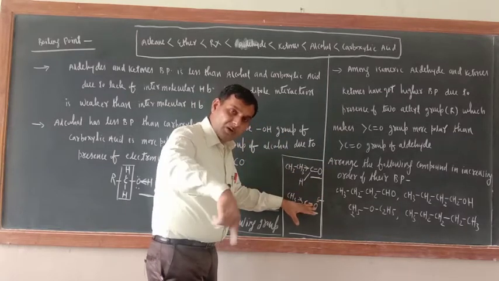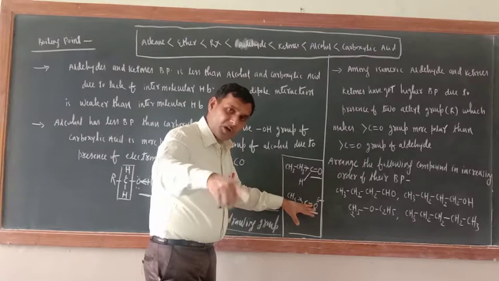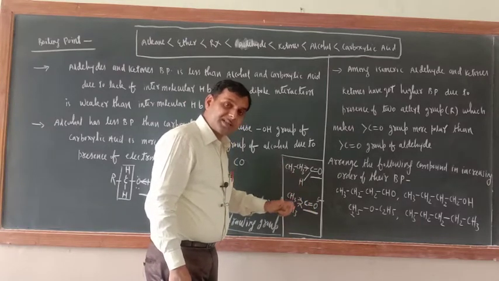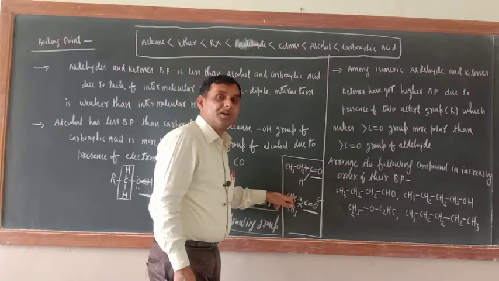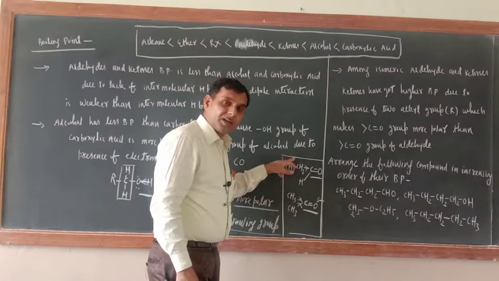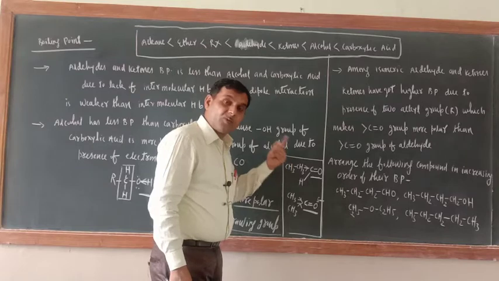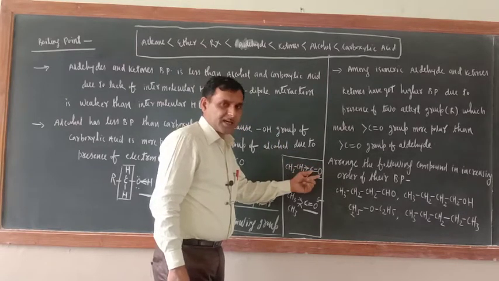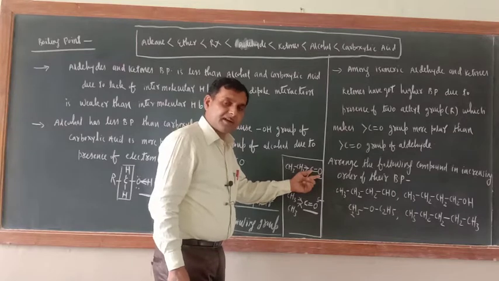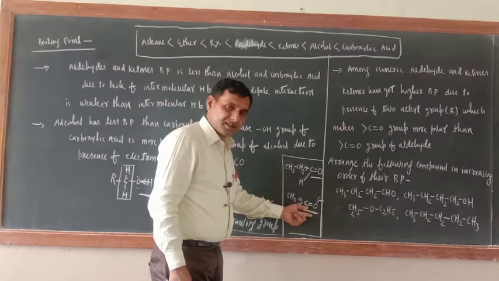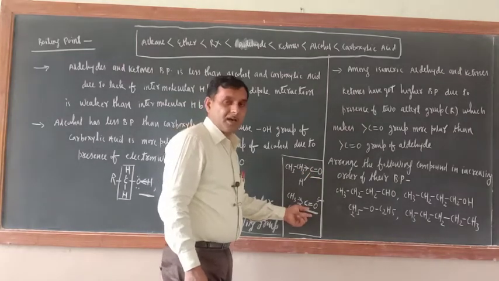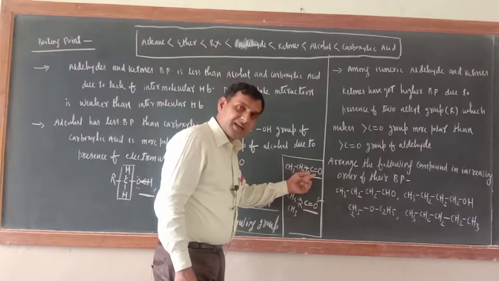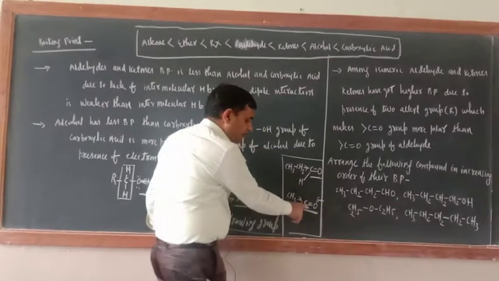So now around oxygen more electron density would be there, and this more electron density around the oxygen atom is because of these two alkyl groups. Now in the aldehyde case, what is there? Only one alkyl group is there. So near oxygen electron density would be there, but as compared to the ketone carbonyl carbon, electron density would be less here. Here it would be more. So the CO group is more polar.